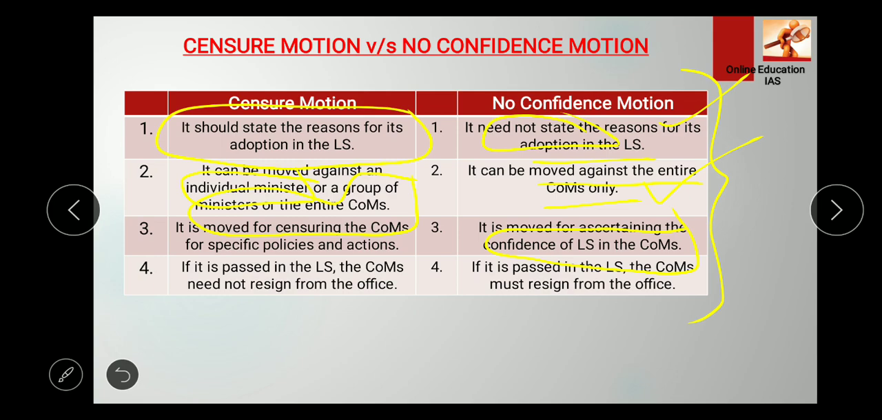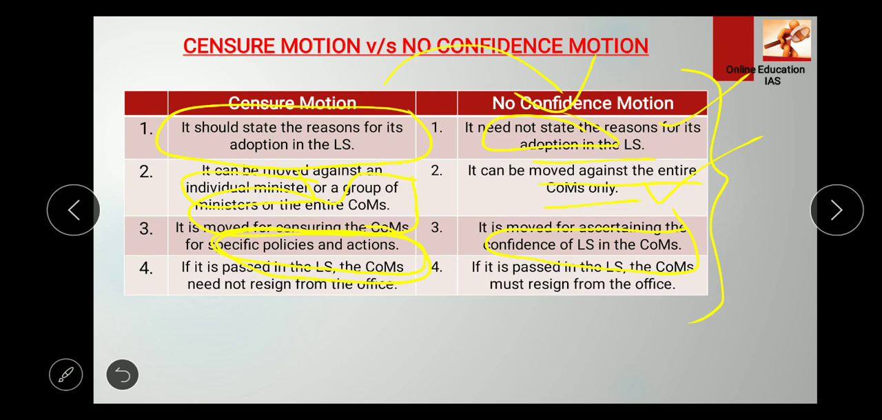So true, right? And here, if we see the censor motion, it is moved for censoring the Council of Ministers for specific policies and actions. Why it is said for specific policies and action? Because first of all, it is not for the entire government, right? It can be against individual minister or a group of minister or entire COM, right? So the individual minister might have held the specific policies or actions, so he or she is only accountable for that purpose, right? So censor motion is specific, but no confidence motion deals with the whole COM or the confidence in Lok Sabha, right?